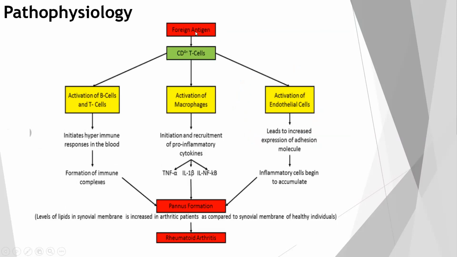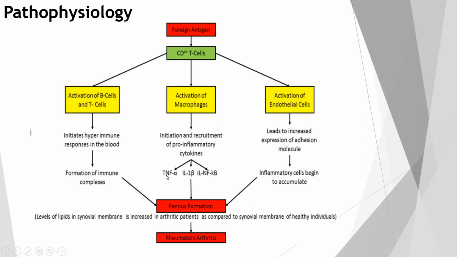Once a foreign antigen enters the body, CD4 plus T cells are secreted, and then there is an activation of B cells and T cells, which initiates a hyperimmune response in the blood, which forms the immune complexes. Then there is an activation of macrophages, which initiates an inflammatory process.